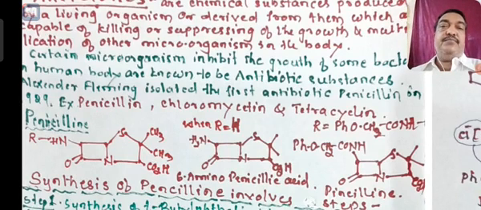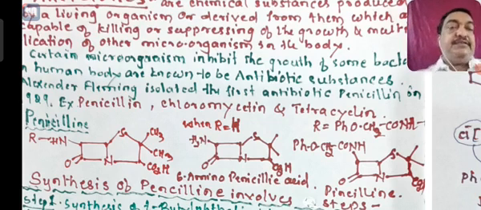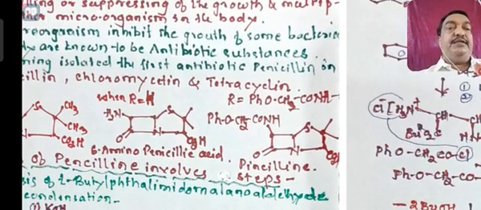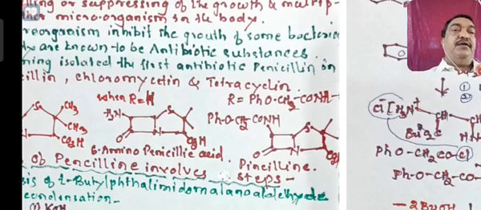There is a carbonyl group, a 4-member ring, N, S, CH3, CH3, COOH. If you put R equal to H, so it becomes NH2, it is 6-aminopenicillanic acid. If you write R equal to PhOCH2CONH, that is a phenoxyacetamide, then it is called penicillin.